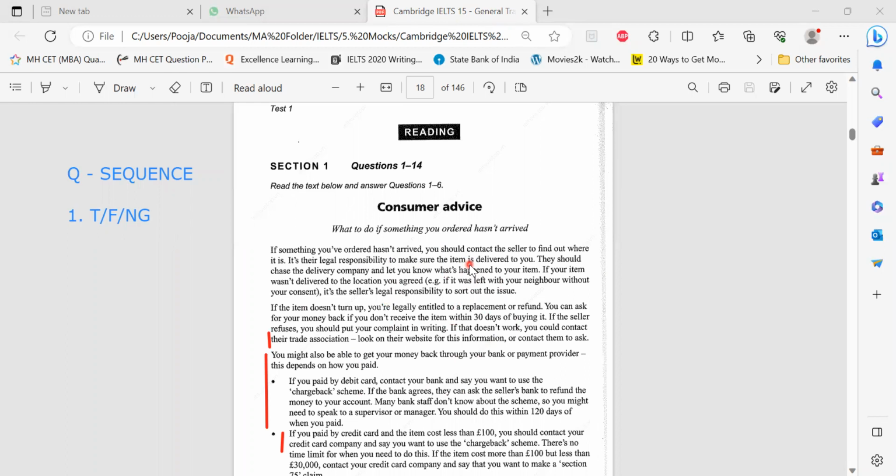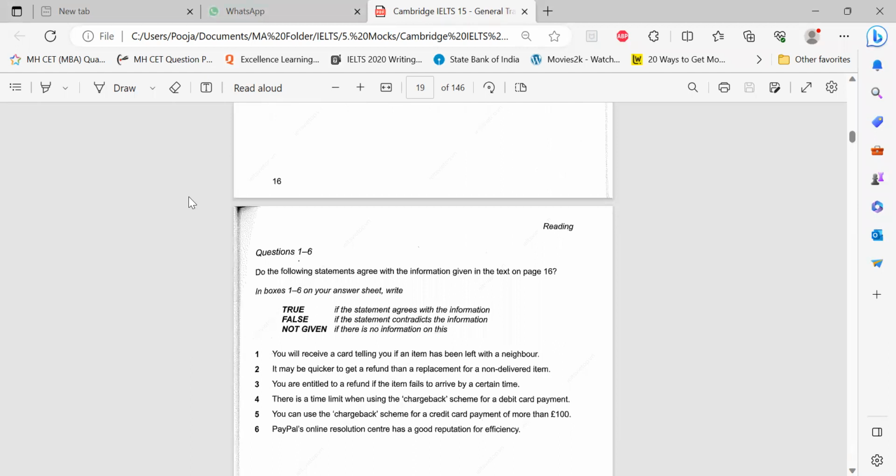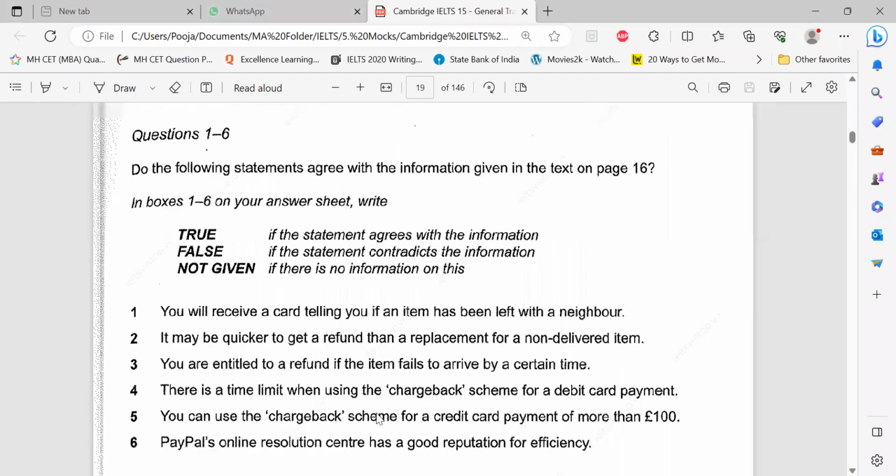Did you understand this one statement? True, false, and not given, the questions are in sequence. So wherever the questions are in sequence, I'm going to read the questions first. True, false, and not given, read the questions first. Now it all depends on your memory. If you think that you can read all six questions, which is not the case in most cases, people can't retain that. They tend to reread it.